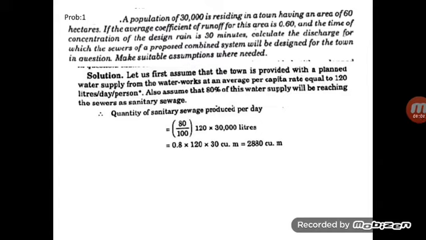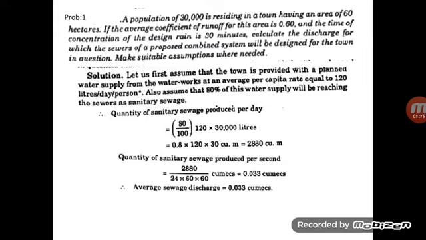The answer will be in liters. To convert liters into cubic meters, we divide the value by 1000, and we get 2880 cubic meters per day.